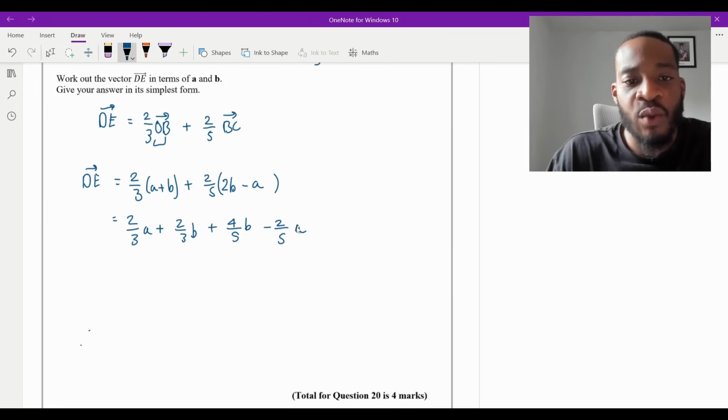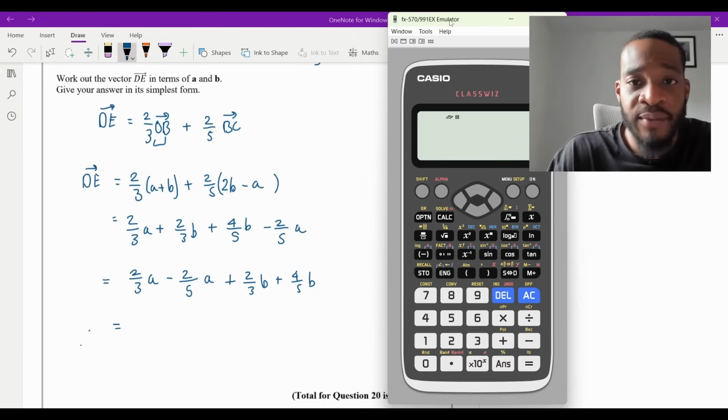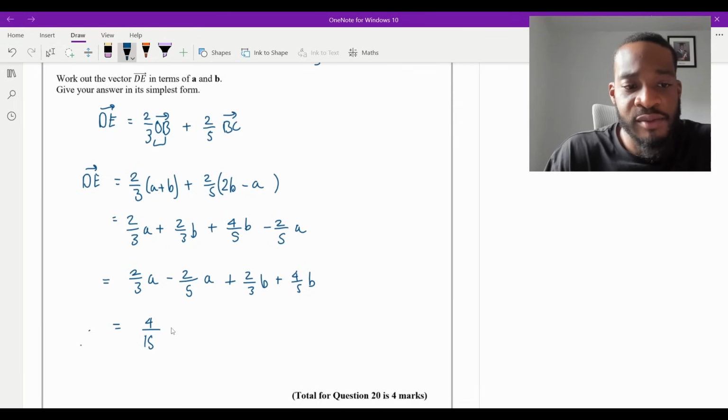Like that. And then now we can just group the like terms together and collect them. So what I'm going to do, I'm going to just reorder it. 2/3 A, and then minus 2/5 A, like that. So that's the A's. And then we've got 2/3 B plus 4/5 B. So all I want to do now to simplify this is just put this into my calculator. 2/3 take away 2/5. That will give me the coefficient for A. So 2/3 minus 2/5 is equal to 4/15. So it's going to be 4/15 A, right?